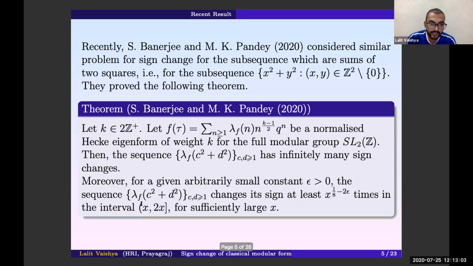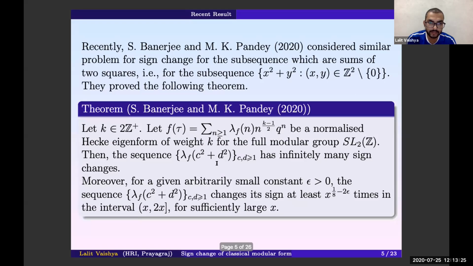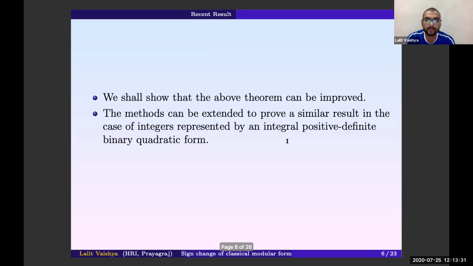They proved that in the interval x to 2x, the subsequence lambda_f(c^2 + d^2) has at least x to the 1/8 minus 2 epsilon sign changes. We will show that the theorem can be improved, and this method can be extended to prove more general results for positive definite binary quadratic forms.